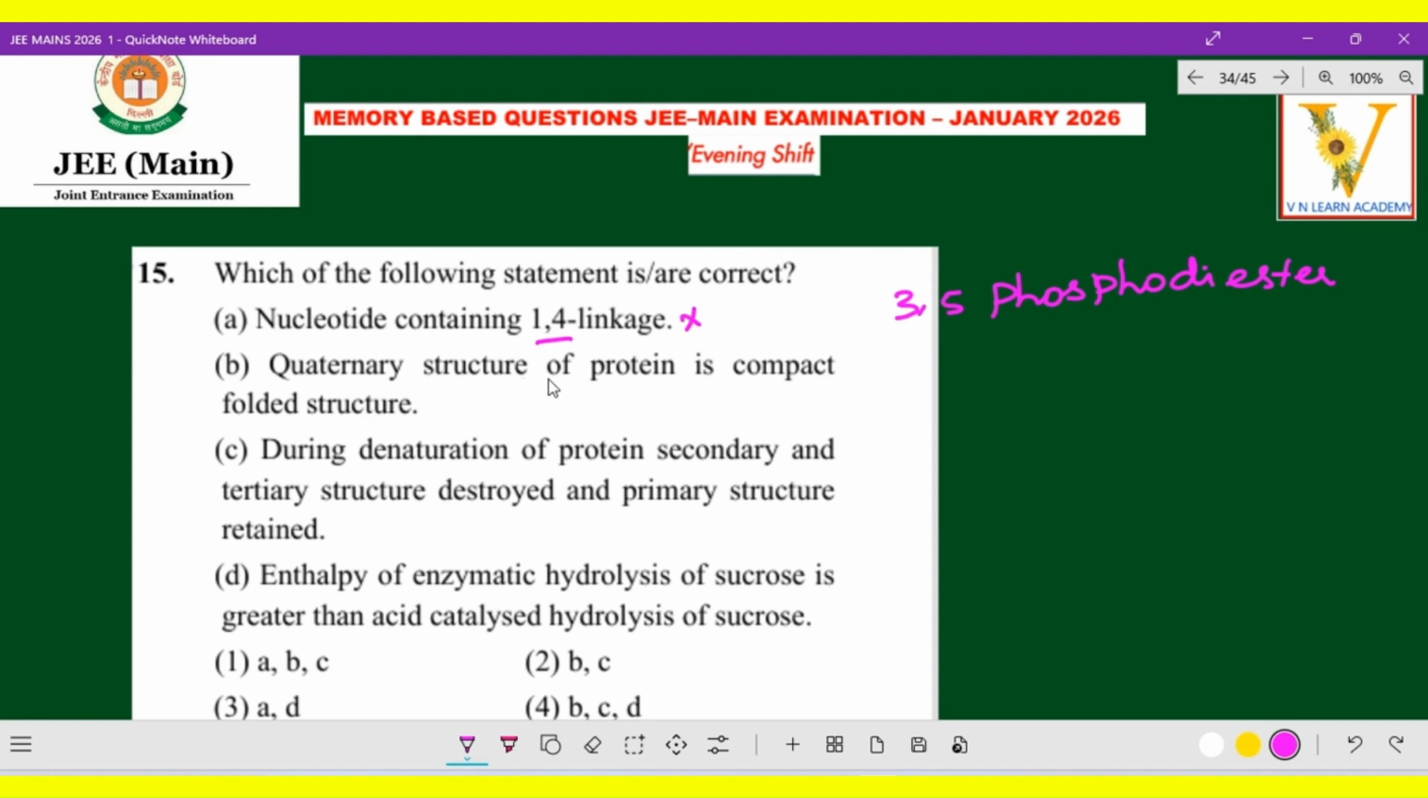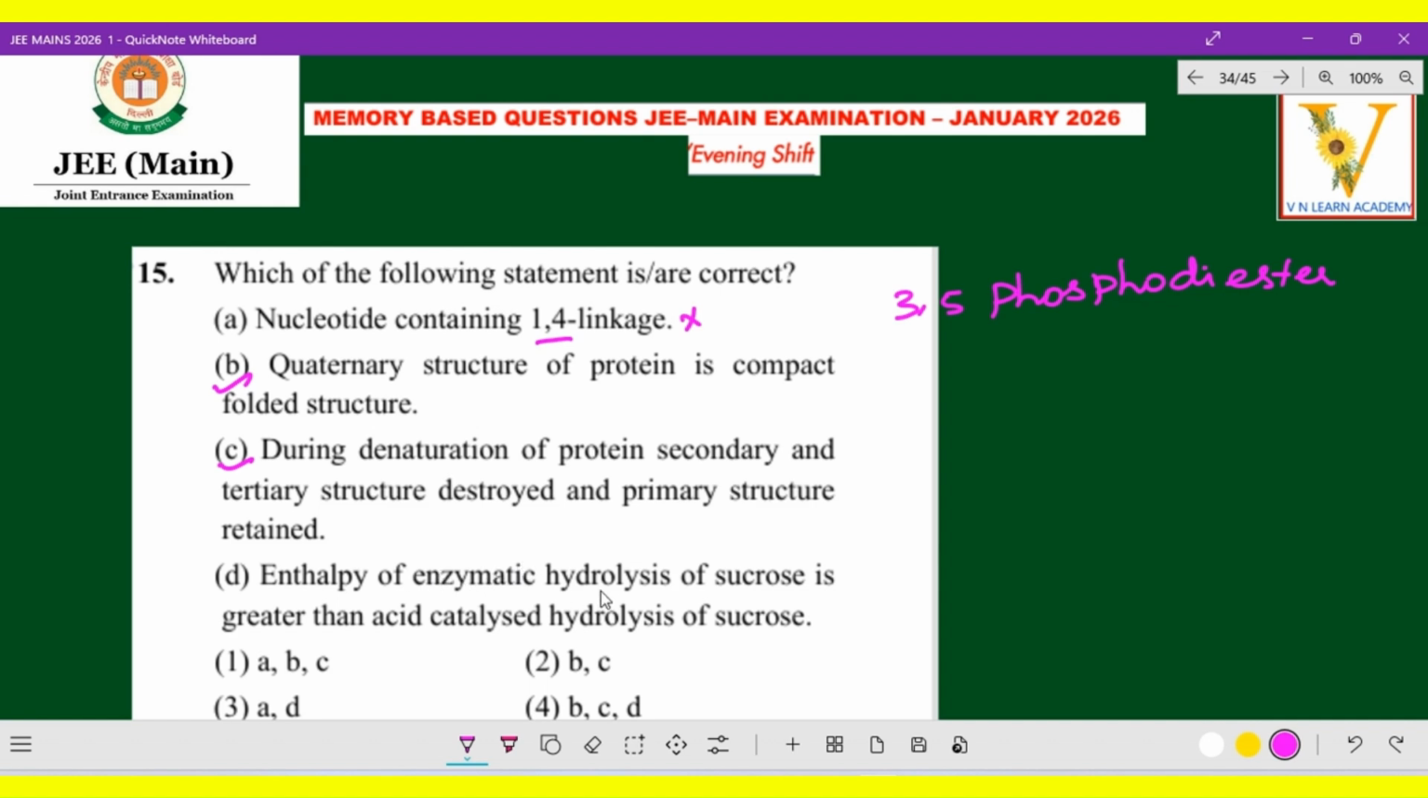And the quaternary structure of protein is a compact folded structure. Yes, it is correct. During denaturation of protein, secondary and tertiary structures are destroyed and primary structure is retained. So this is also correct. This question is based on biomolecules, in that protein and nucleic acids. That point it has mentioned. And then enthalpy of enzyme, enzyme also is in the biomolecules chapter. In that everything is available. So the first question, the 15th question, is based on the biomolecules part.